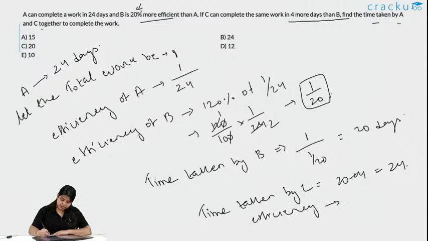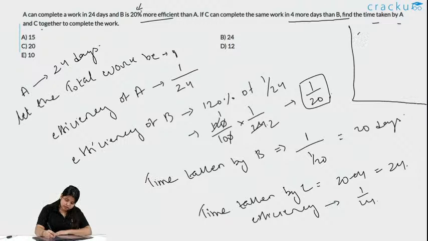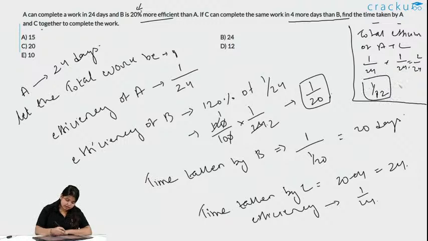Efficiency of C will be 1 by 24. So what is the total efficiency? Let me write here. Total efficiency of A plus C will be 1 by 24 plus 1 by 24, and this will give us 2 by 24, that is 1 by 12. We are getting this efficiency.